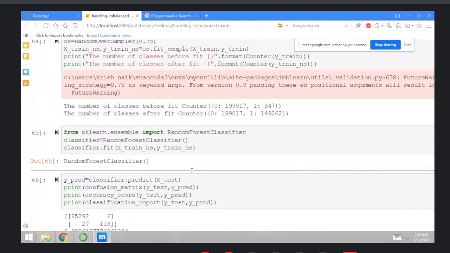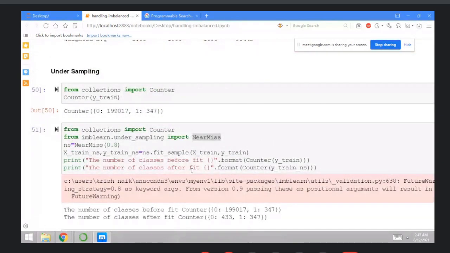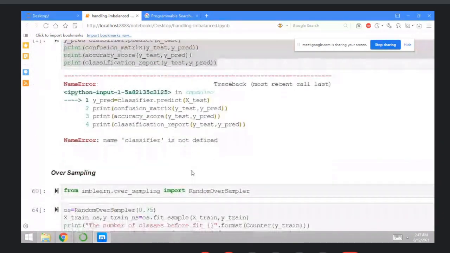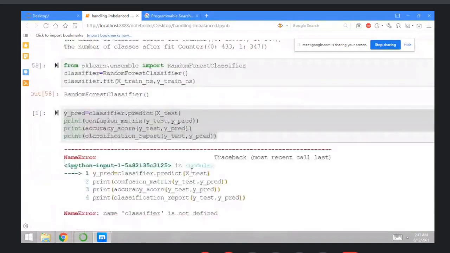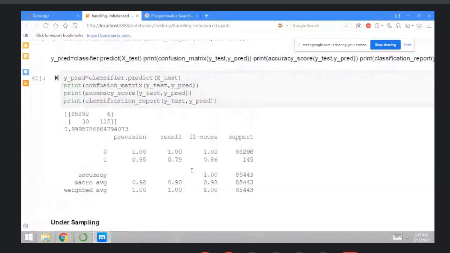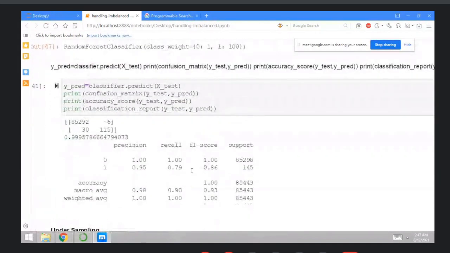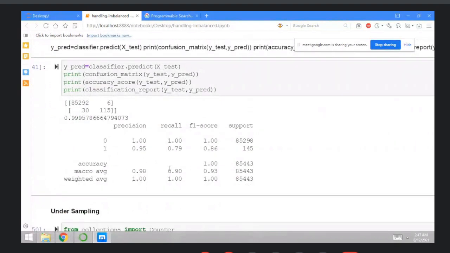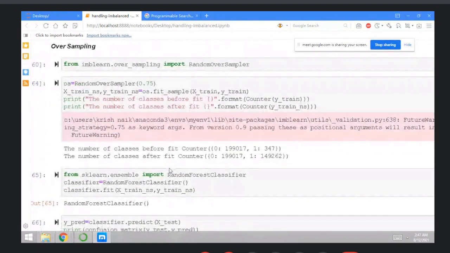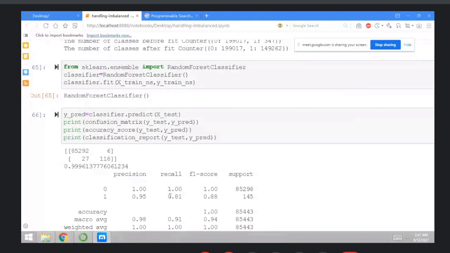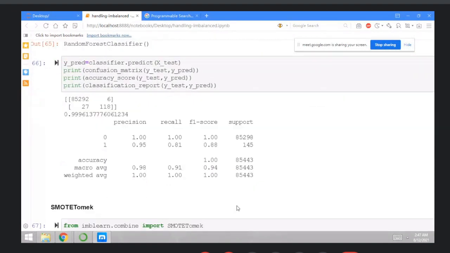And then the previous one, that is undersampling with random forest, it's around 0.95, 0.79. And in oversampling, it's around 0.95, 0.81. You just increased your recall, or this F1 score.